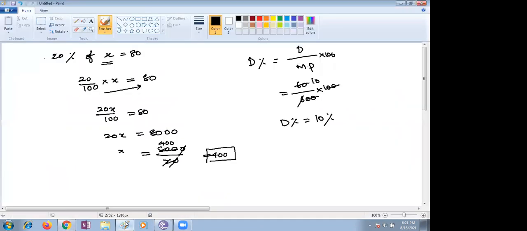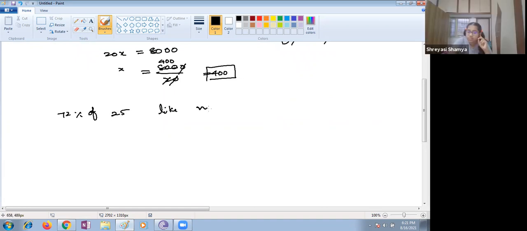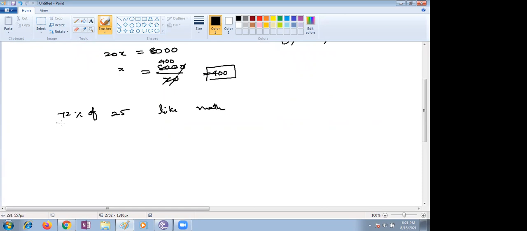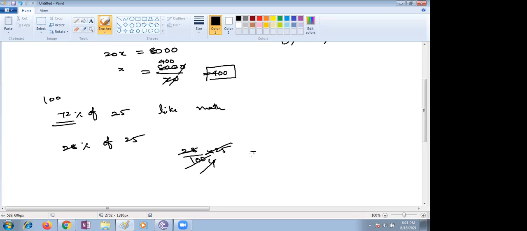You just see here, 72% of how many students? 25 like math. And the remaining means 100 minus 72, 28% of 25. Or else directly you can see, children, 28 by 100. We can directly find out 28 upon 4, which is 7. 7 students did not like it.